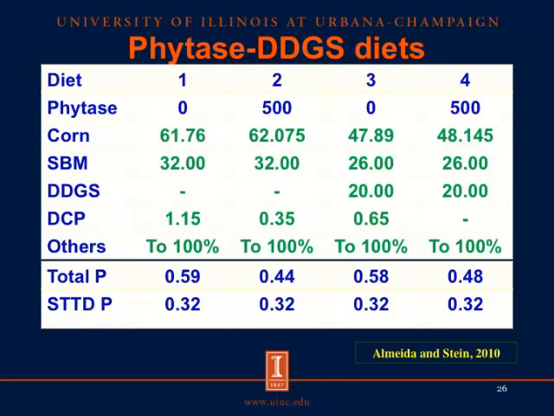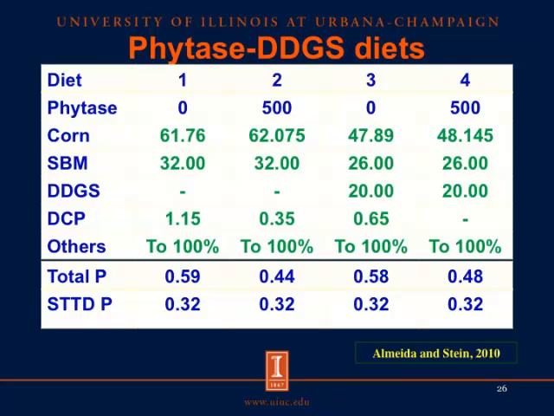So having determined these values, we formulated 4 different diets that all were supposed to contain 0.32% standardized total tract digestible phosphorus. In the first diet, we used corn and soybean meal, no phytase, and no DDGS. To get enough phosphorus into this diet, we had to add 1.15% dicalcium phosphate. By doing that, we got up to our 0.32% standardized total tract digestible phosphorus.